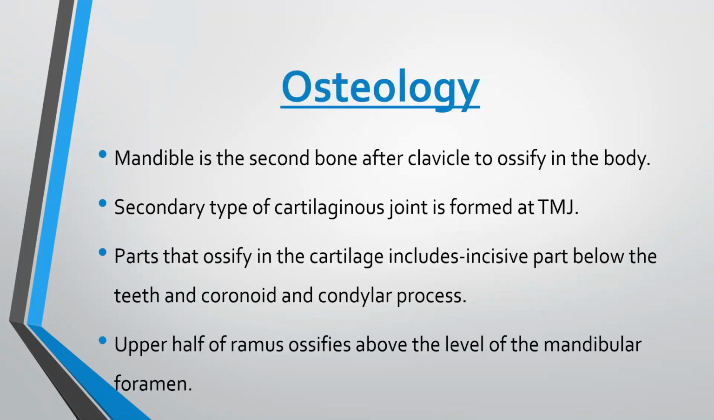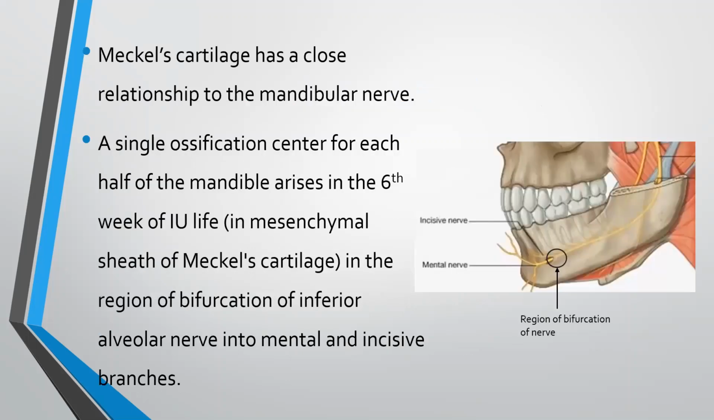Coming to osteology, mandible is the second bone after clavicle to ossify in the body. Secondary type of cartilaginous joint is formed at temporomandibular joint. Parts that ossify in the cartilage include the incisive part below the teeth and the coronoid and condylar process. The upper half of ramus ossifies above the level of mandibular foramen.